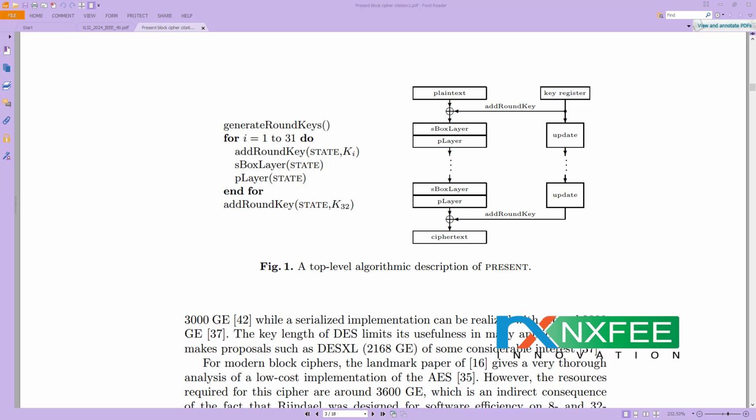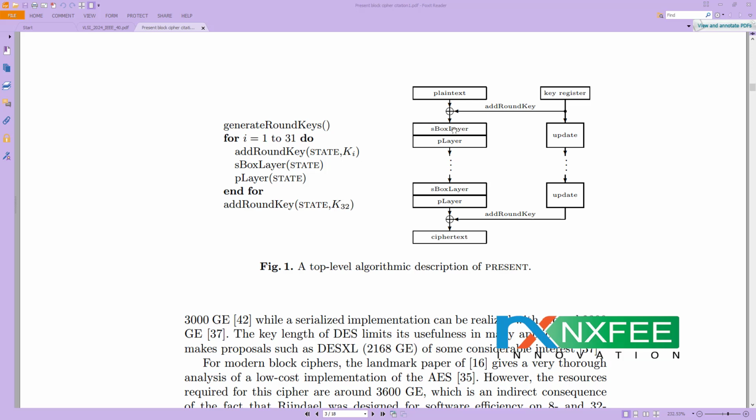PRESENT is considered lightweight because it strikes a balance between security and resource efficiency, so it is optimized for small, low power devices. While AES provides stronger security and DES lags behind in terms of security, PRESENT excels in environments where hardware resources are limited, making it a suitable choice for the rapidly growing field of IoT and embedded systems.